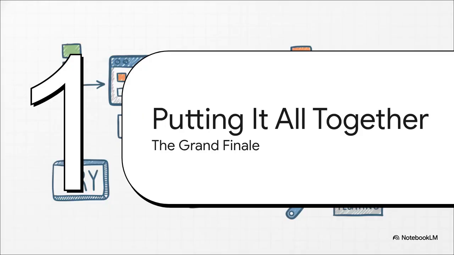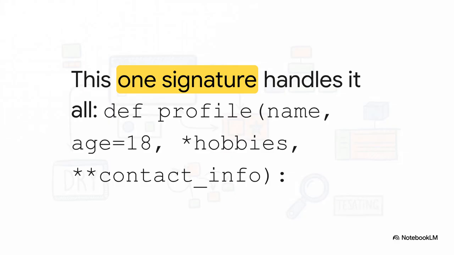Okay, time for the grand finale. Let's see how all of these concepts we've talked about, parameters, default values, args, double asterisk kwargs, and return, can all come together to build one seriously powerful and flexible function. Just look at this function signature here. It requires a name, it has a default value for age, it uses star args to collect any number of hobbies you throw at it, and it uses double asterisk kwargs to gather up any extra contact info. This is the exact kind of pattern you would see in a real-world application.